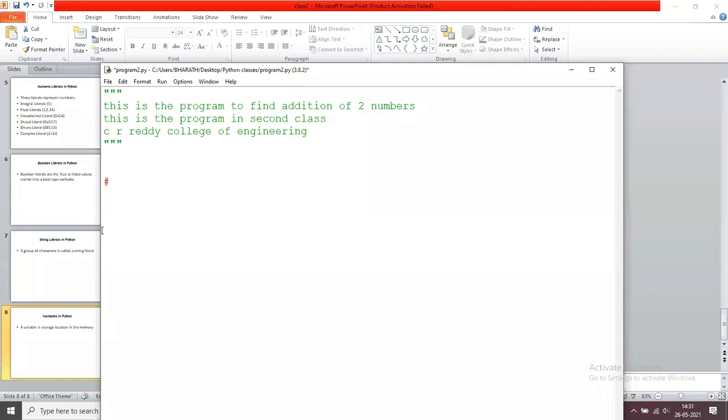So a equals to 1234, b equals to 12.34, name equals to Ravi, average marks, AB marks equals to 34.56. Now if you observe, all these are literals, and these literals are assigned to a variable. So this is the a, b, name, AB marks.